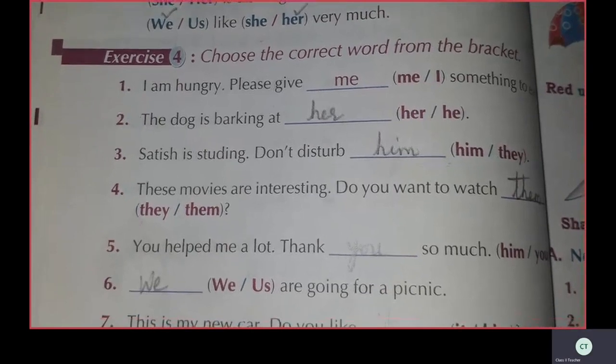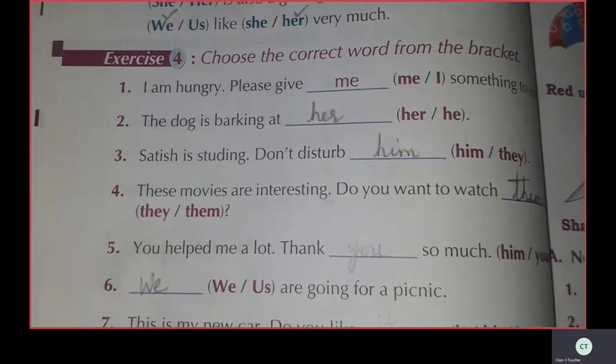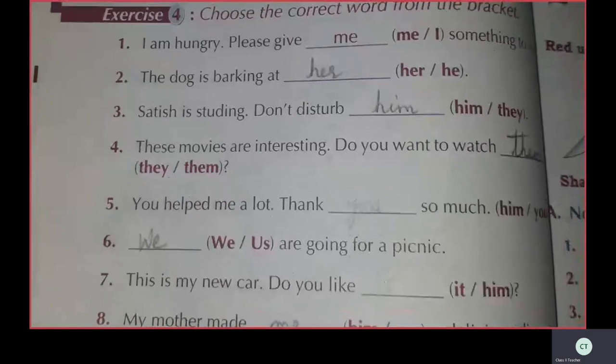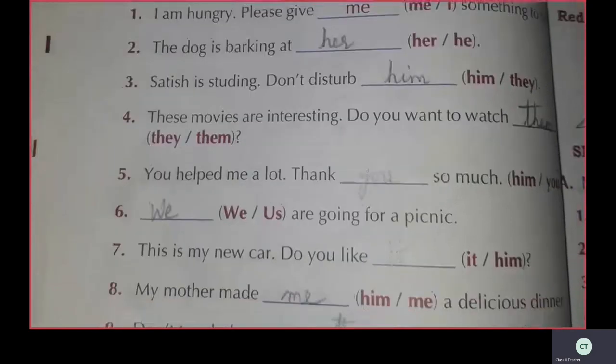You help me a lot. Thank you. Dash are going for a picnic.